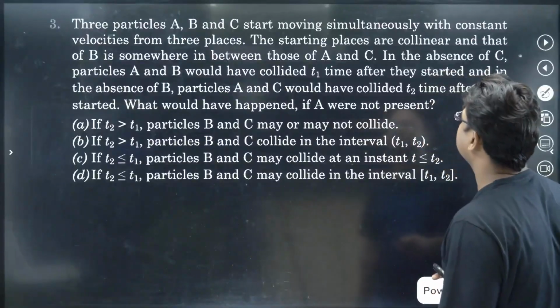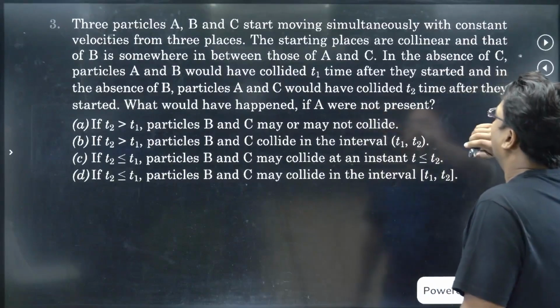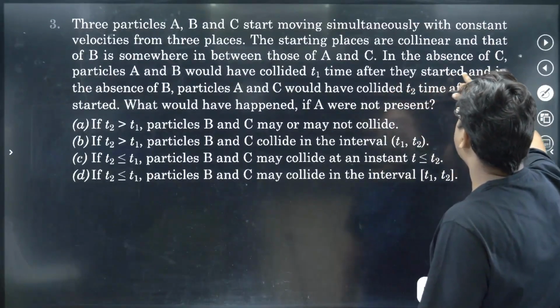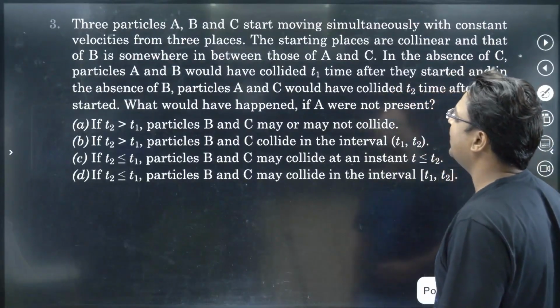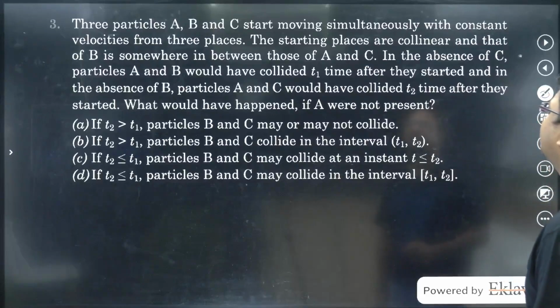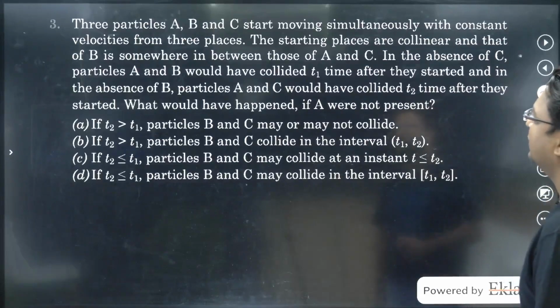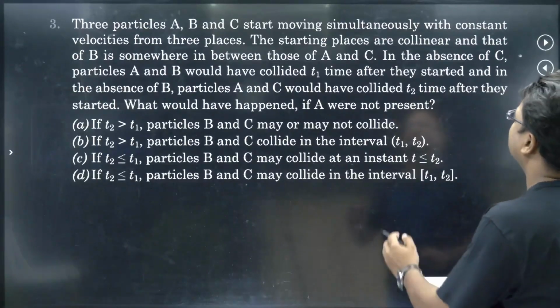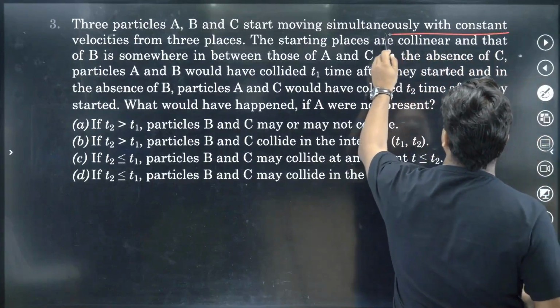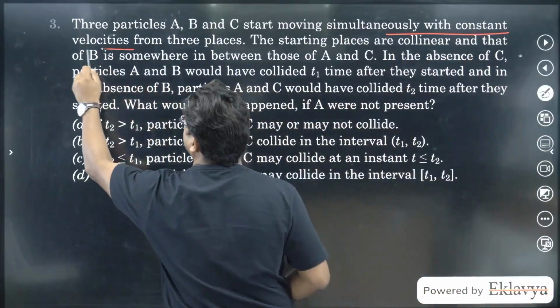Now what does the question say? It says that in the absence of C, particles A and B would have collided in time t1 after they started. Pay attention to this. The question says that they are moving with constant velocities.